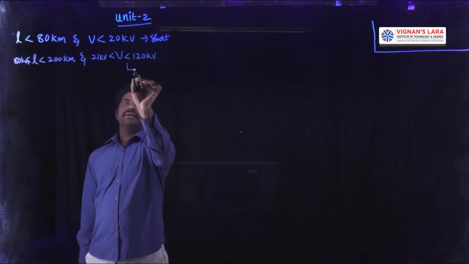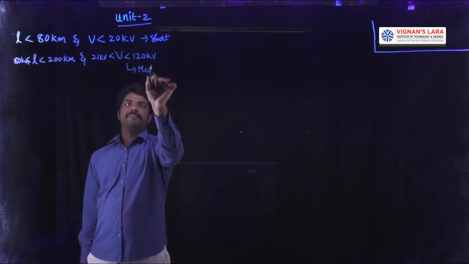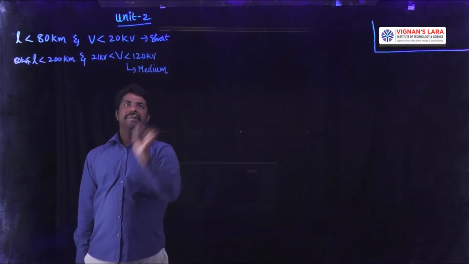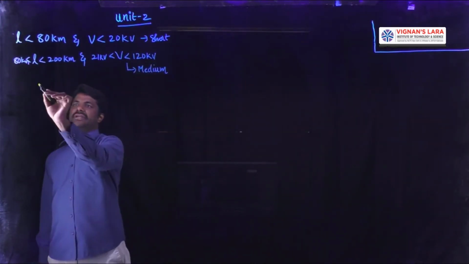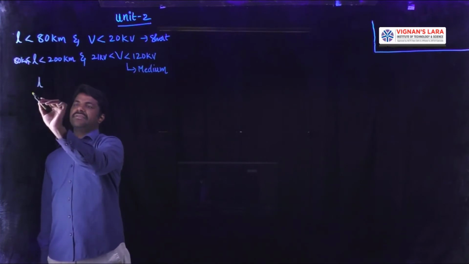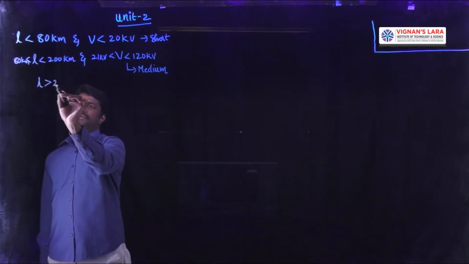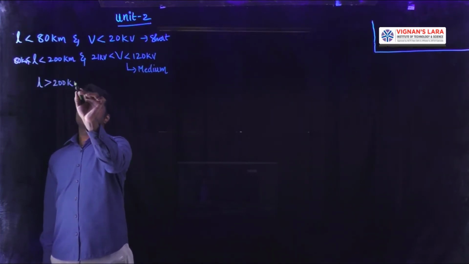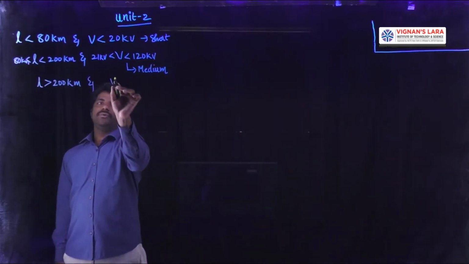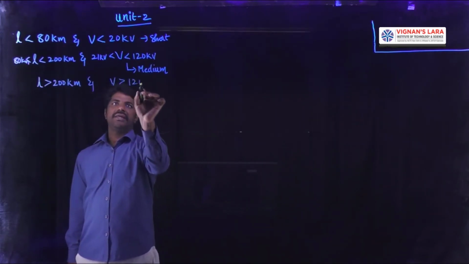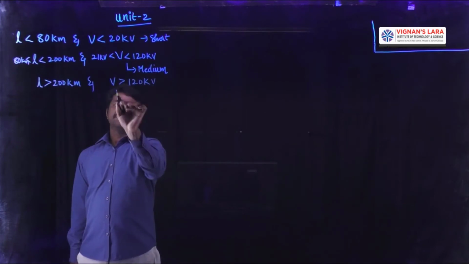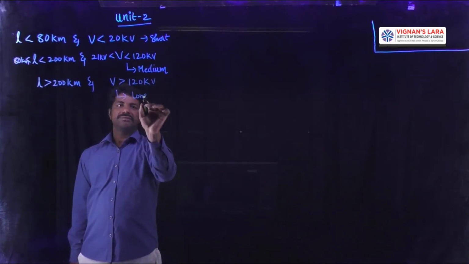This comes under medium transmission line. Coming to the third category based upon the length, if the lengths are greater than 200 kilometers and operating voltage greater than 120 kV, such a line is called a long transmission line.